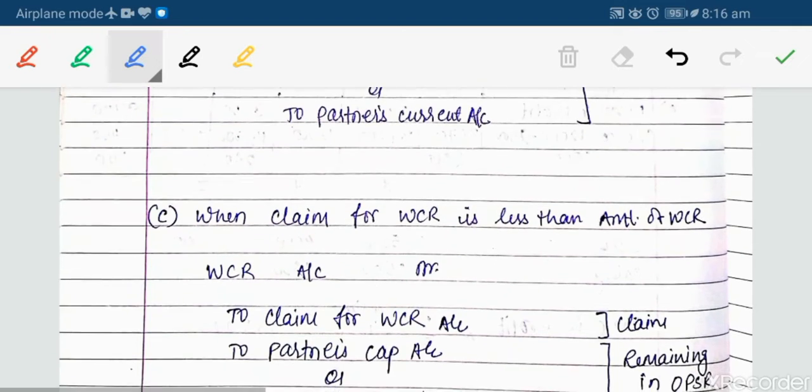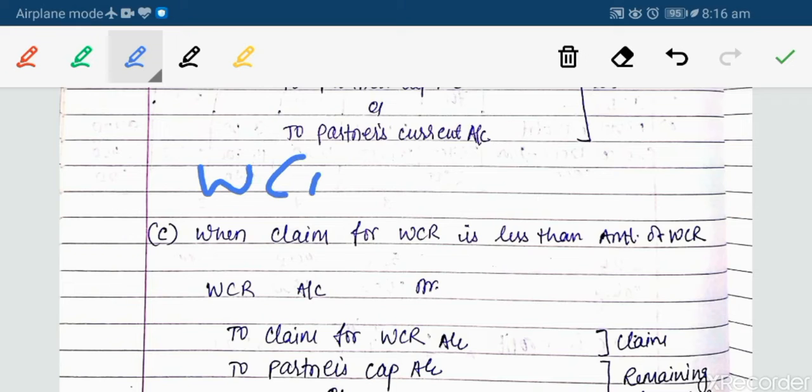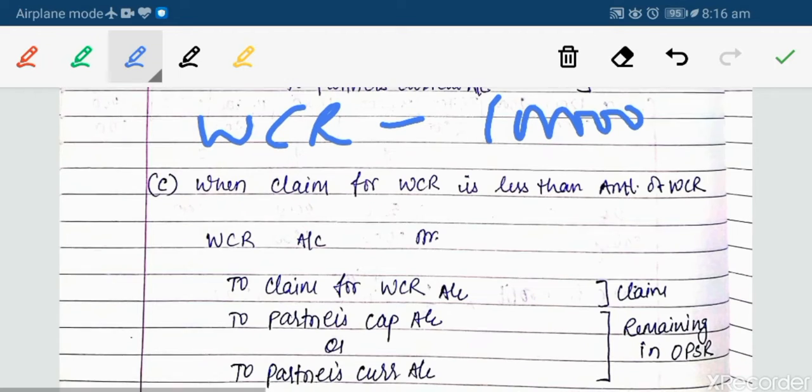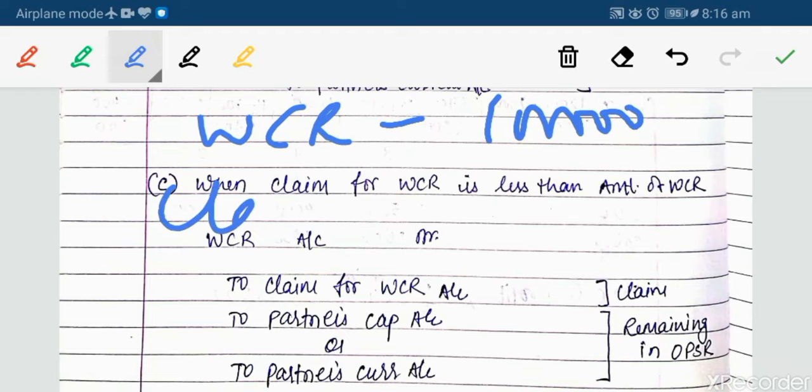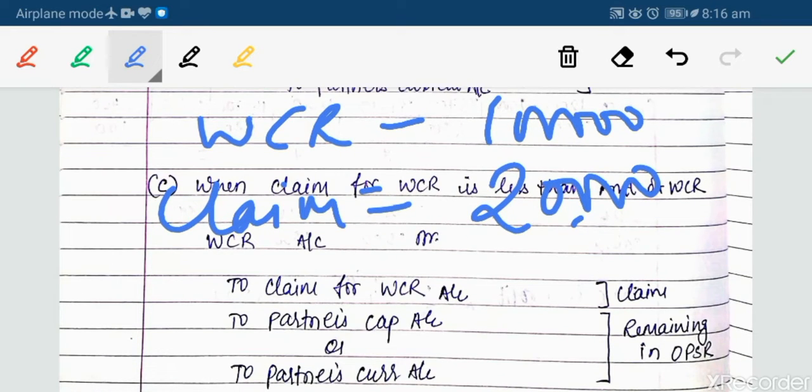Let's take an example. If we have created WCR for rupees 1 lakh, and case C says the claim is less than WCR, let's say the claim is 20,000 rupees. In this case, the claim is less than the WCR.